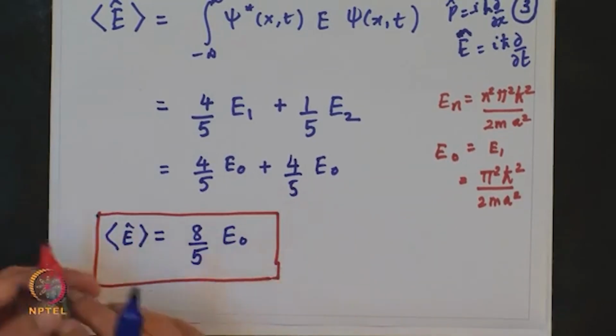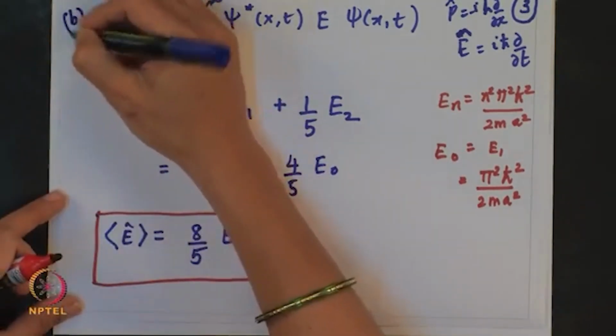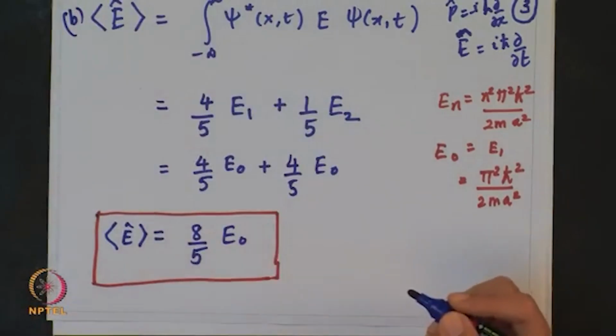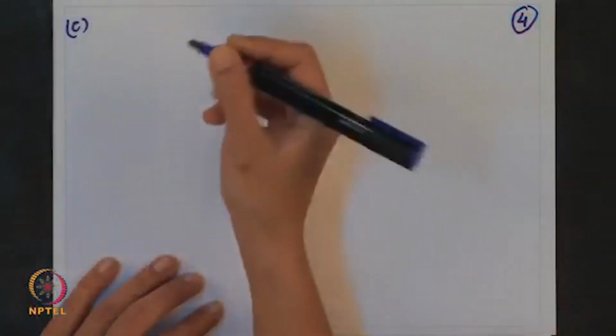So this was part B of the problem, the solution. And now let us go to part C. Okay. It is again very simple to obtain part C, which is you have to find out the probability of finding the particle.